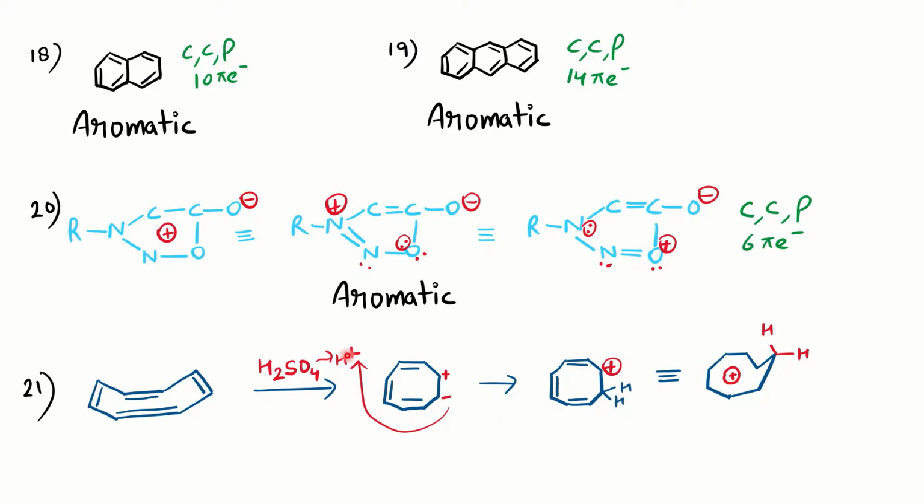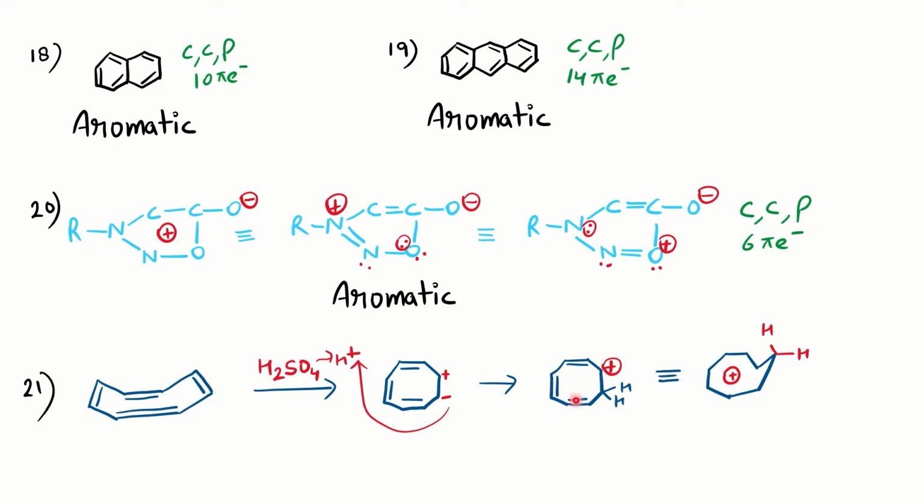One is already there, another one is coming from the acid, leaving behind the cation here. So if you see the whole structure here, you can see it is having one sp3 carbon, but the other system is cyclic. It is completely conjugated, okay? Not with respect to this sp3 carbon. So if you just take it out above the plane, the rest of the 7 carbons are in resonance.